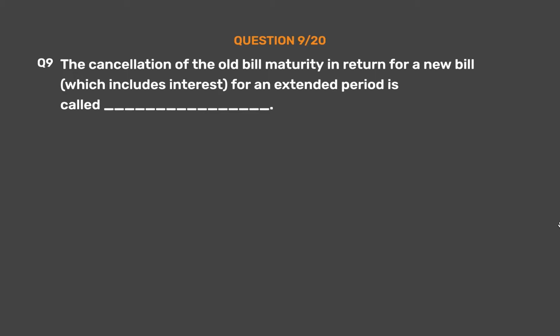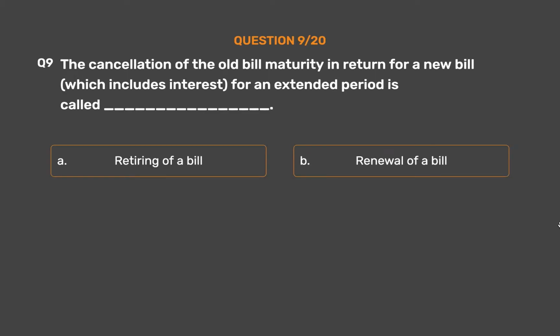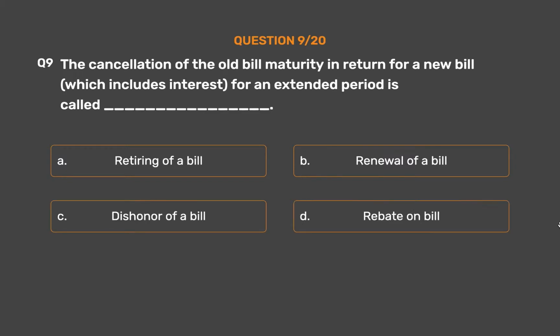Question number 9. The cancellation of the old bill maturity in return for a new bill, which includes interest, for an extended period is called underscore. Option A. Retiring of a bill. Option B. Renewal of a bill. Option C. Dishonor of a bill. Option D. Rebate on bill.